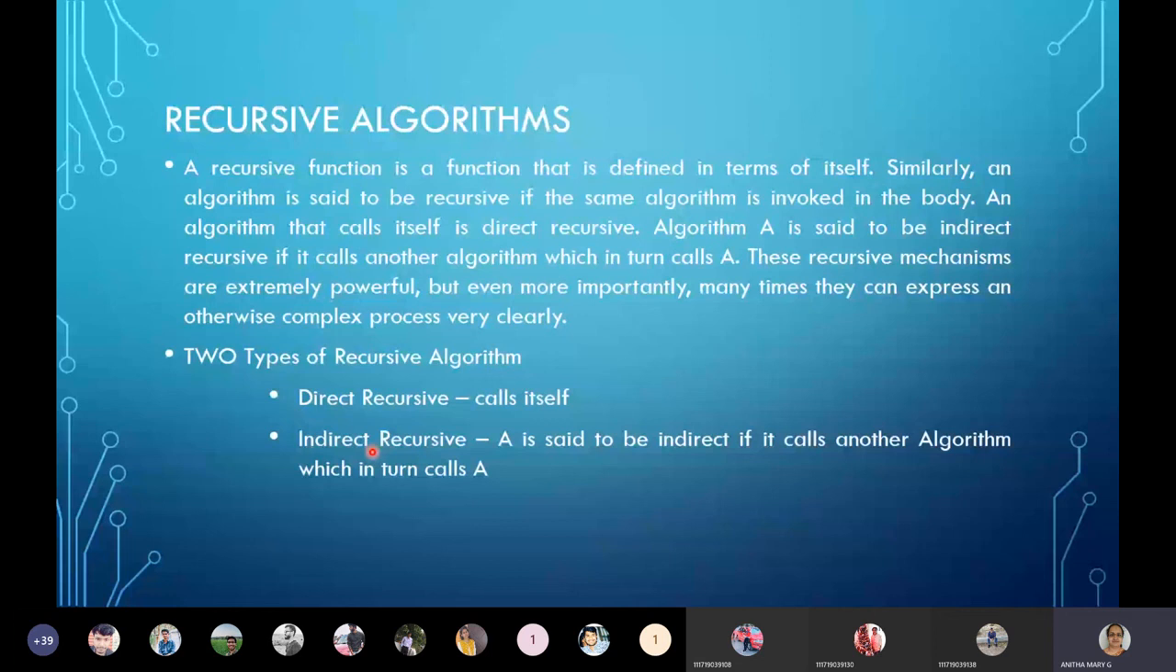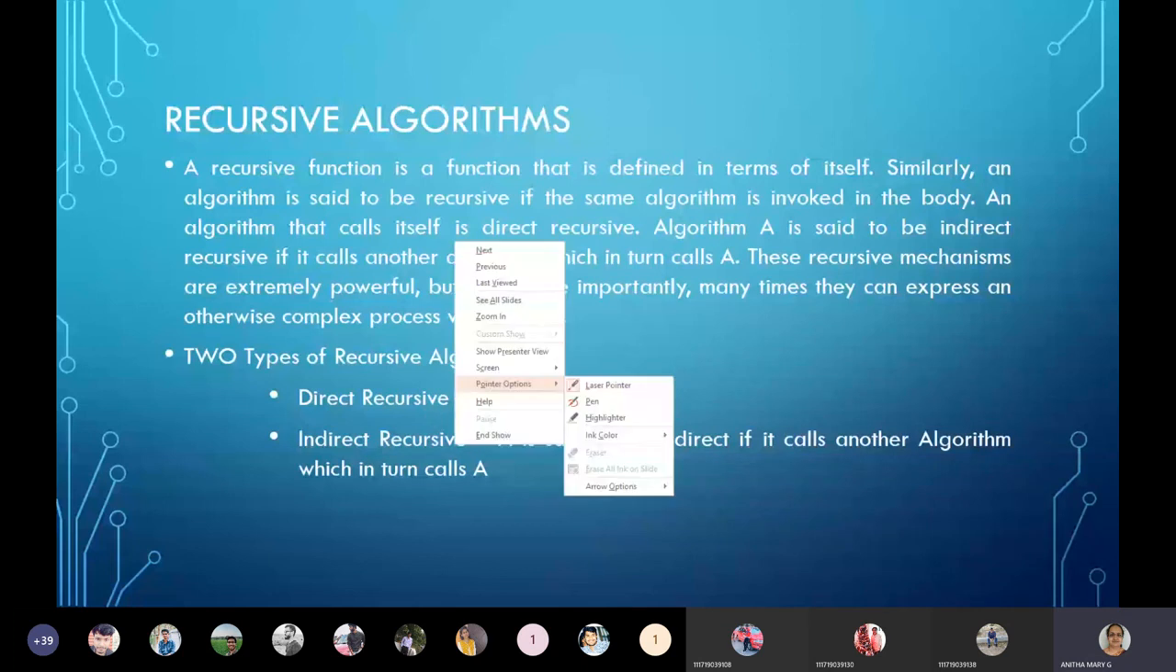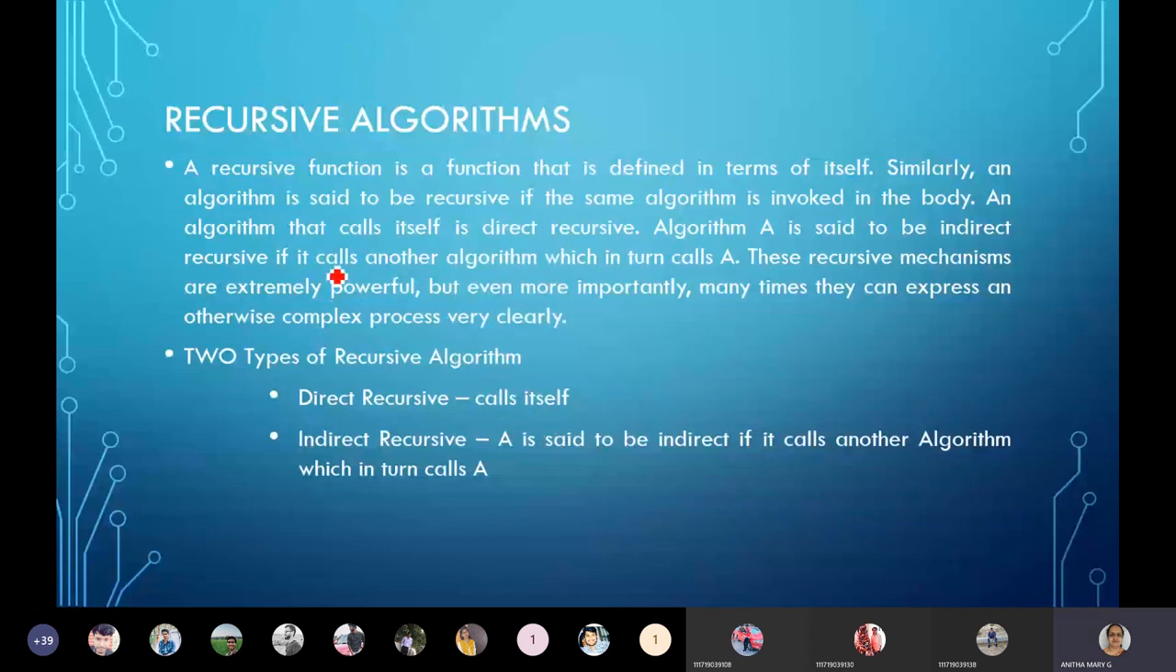When we say direct recursive, it is the algorithm that calls itself. Algorithms that call themselves are called recursive algorithms, which is calling itself.